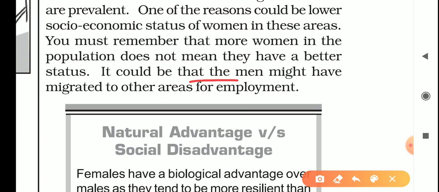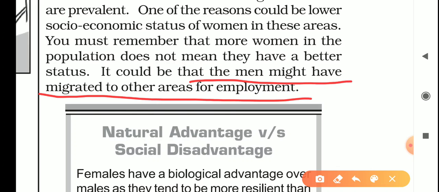It could be that men might have migrated to other areas for employment. It is a general phenomenon in India, especially in rural areas, that males are more migratory. They migrate to urban areas for livelihood, leaving behind their wives or the females of the family. So that's why females can be more in rural areas.